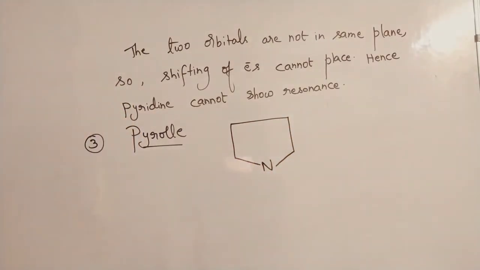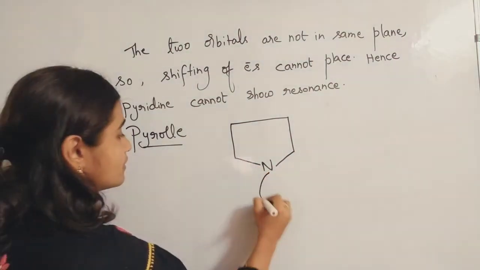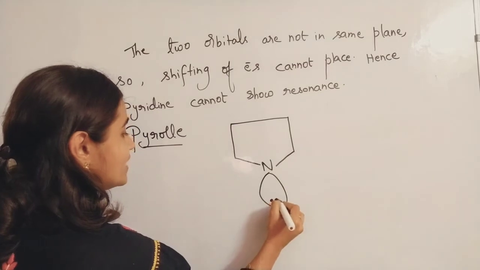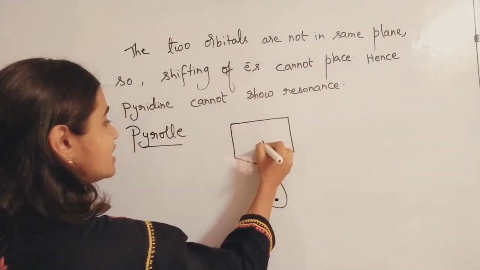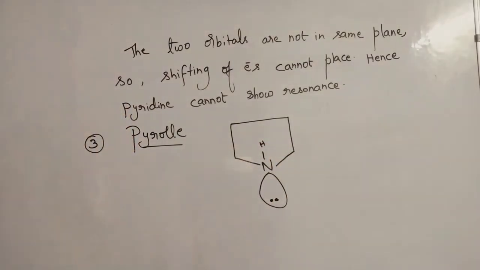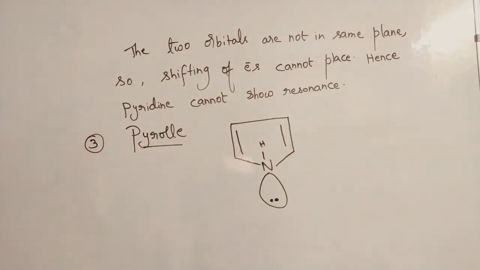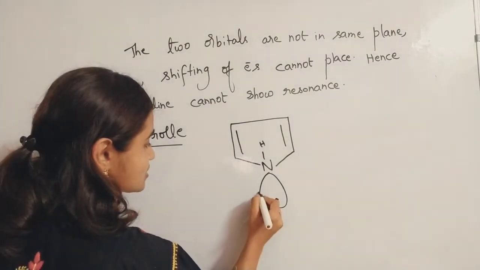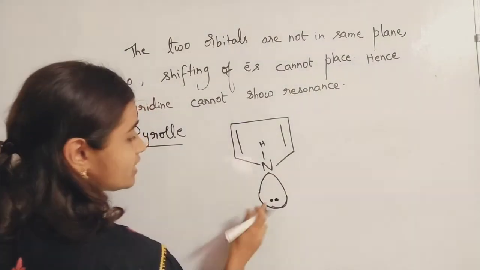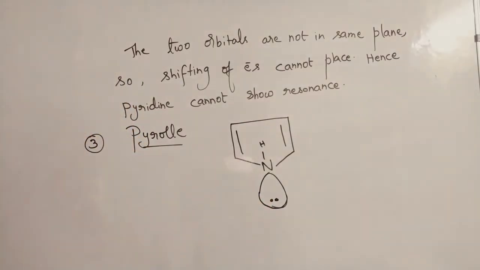Nitrogen is present with a lone pair of electrons. I will directly draw the lone pair of electrons, nitrogen connected with an H, and alternate double bonds. This is the structure of pyrrole, with nitrogen having one lone pair of electrons.